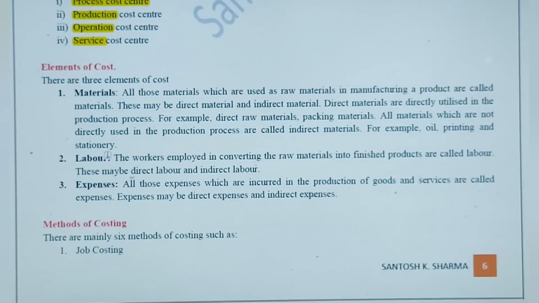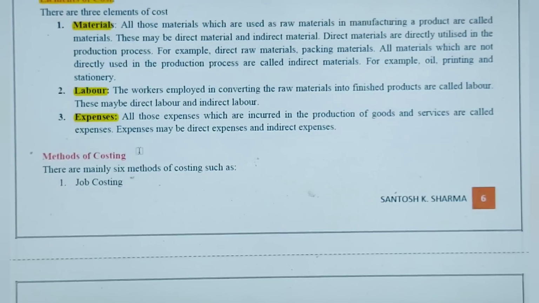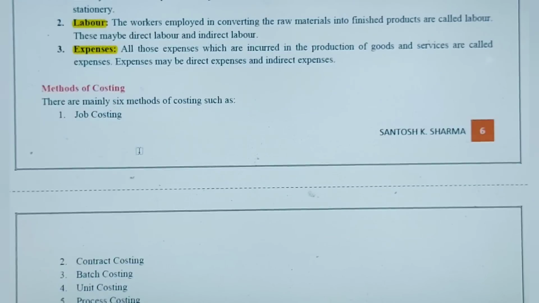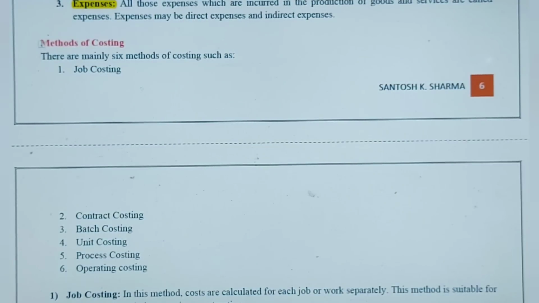Okay. Now you should also know what are the different elements of cost. So cost is composed of materials, labor and expenses. So again these are divided into direct material, indirect material, direct labor, indirect labor and direct expenses and indirect expenses. Now let's move on to different methods of costing. So basically these 6 types are there.